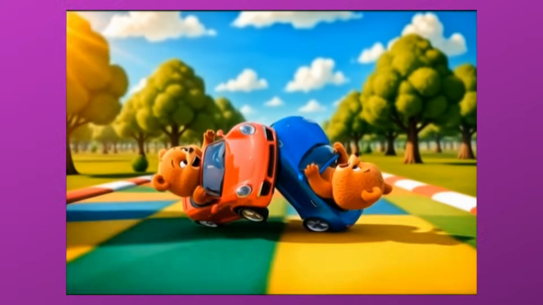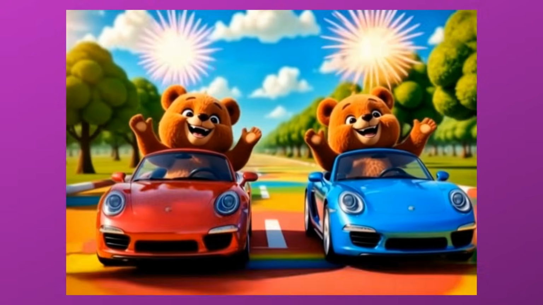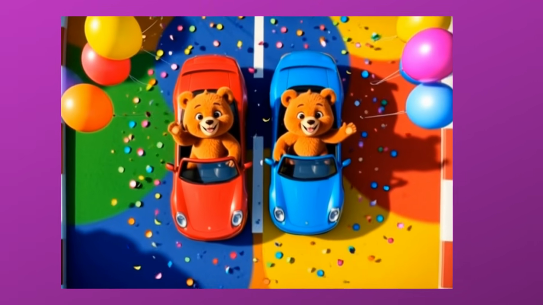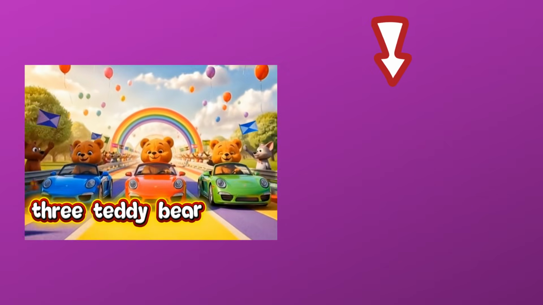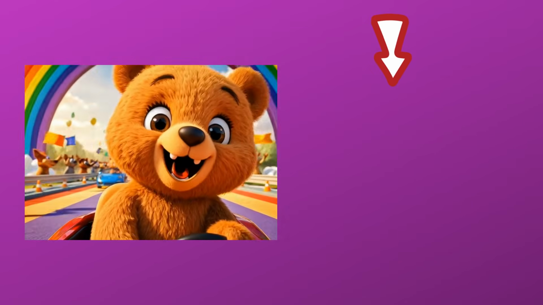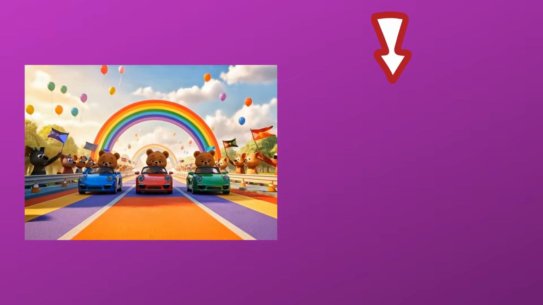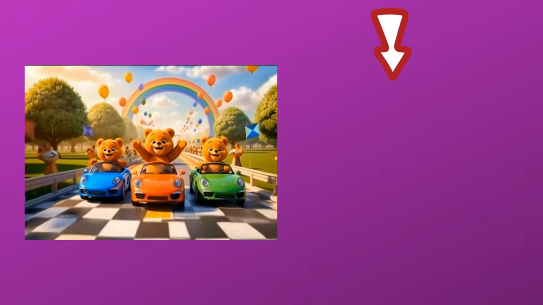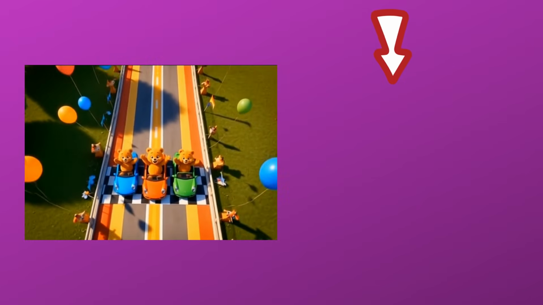They dodge and spin, they laugh, hooray! Two teddy bears win today. Three teddy bears go beep, beep, beep, racing down the road so steep. They jump the bumps, they laugh, hooray! Three teddy bears win today.